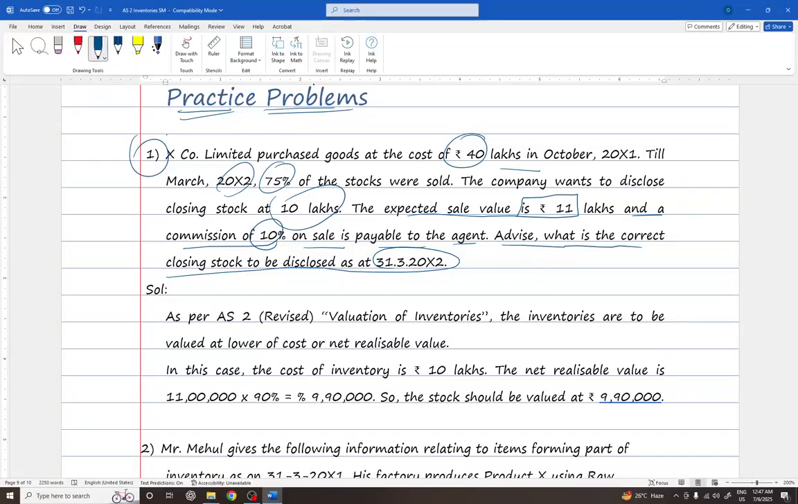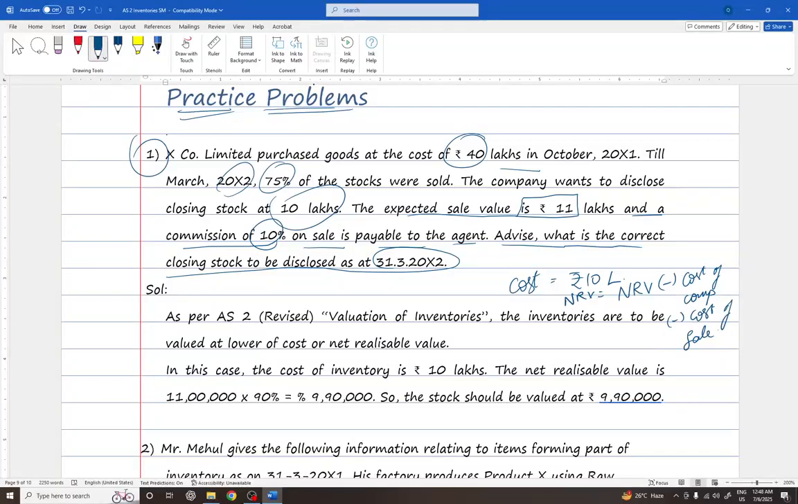As per AS2 revised, valuation of inventories, the inventories are to be valued at the lower of cost or NRV. We know the cost: here the cost is equal to rupees 10 lakhs. Now we should find what is NRV. As per the formula, NRV is the net realizable value estimated minus any cost of completion minus any cost of sale, right?